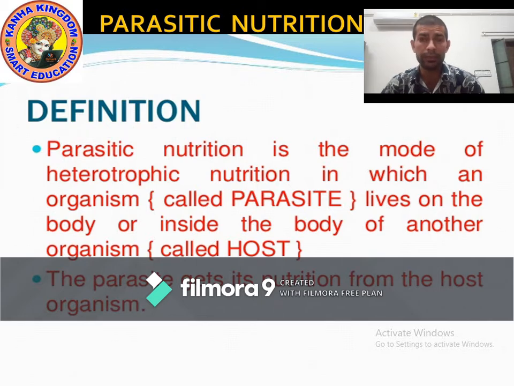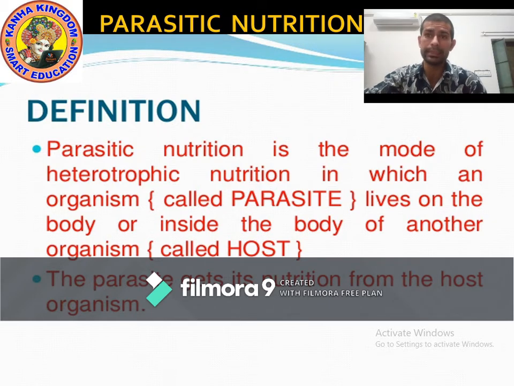Host is the one on which the parasite lives. So, I hope you understood what parasitic nutrition is. The mode of nutrition in which a parasite lives on the body or inside the body of another organism is known as parasitic nutrition.